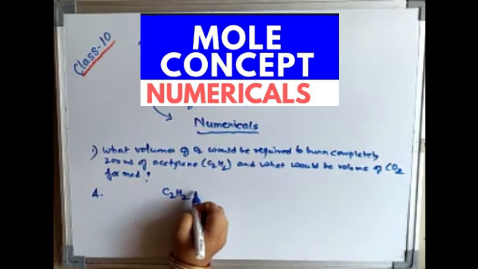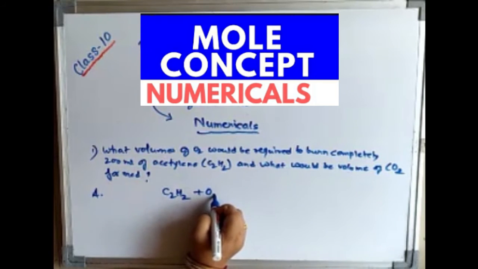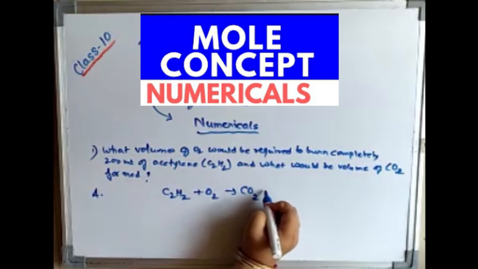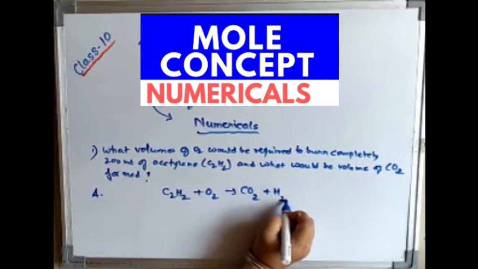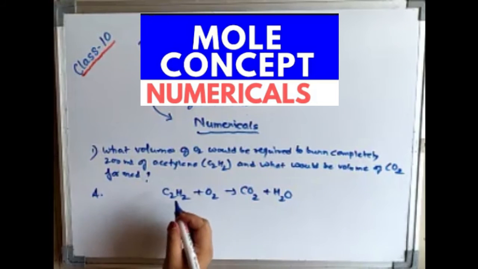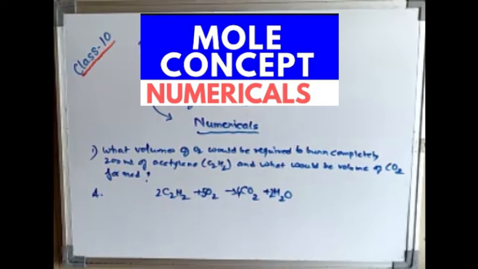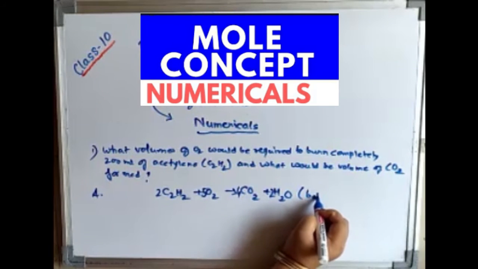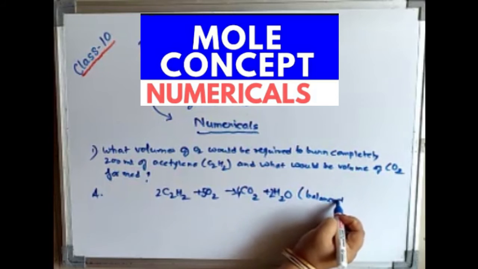Acetylene when burned in air, that is oxygen, gives two byproducts, carbon dioxide and water vapor. Water vapor is in the form of vapor, so we cannot take it as a gas. So what will be the volumes of them? Let us balance it now. Okay, so we get a balanced reaction. It is now balanced.